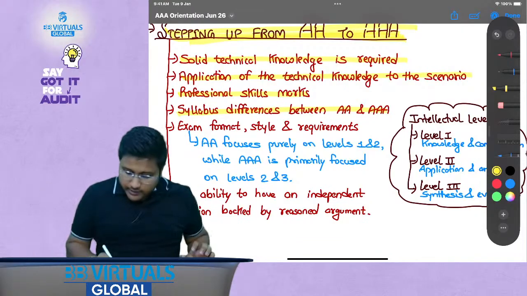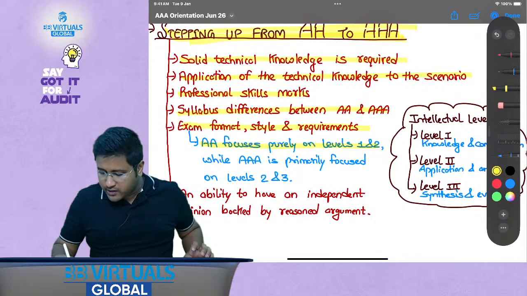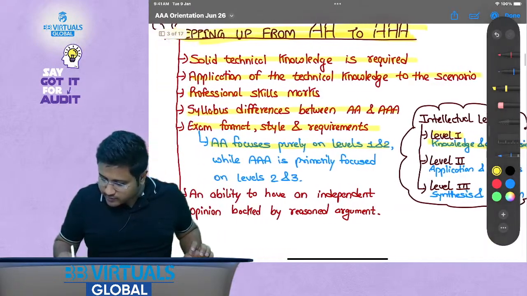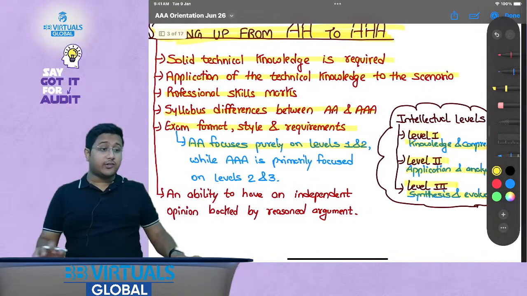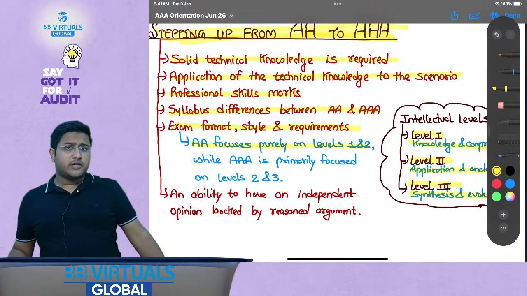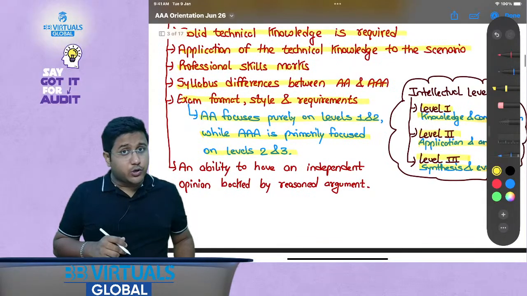Now, exam format. ACCA focuses primarily on level 1 and 2. What are level 1 and 2? Level 1 is knowledge and comprehension, level 2 is application and analysis, whereas level 3 means synthesis and evaluation. That is, you have to synthesize the problem, then find the solution after doing a great evaluation. While AAA is primarily focused on level 2 and 3.